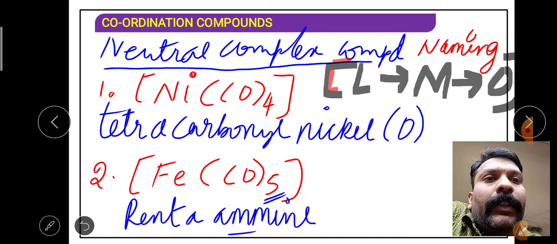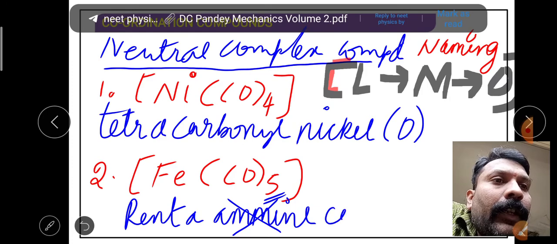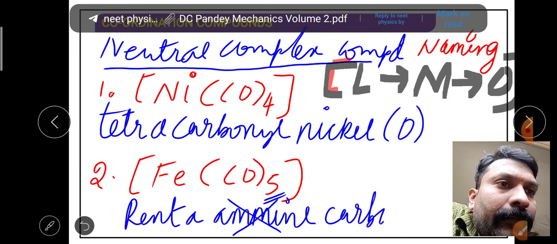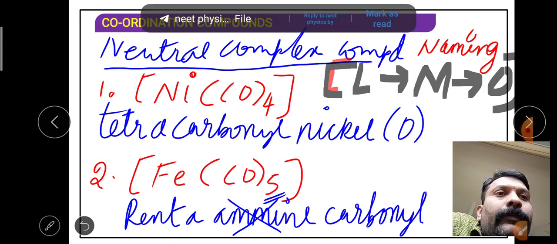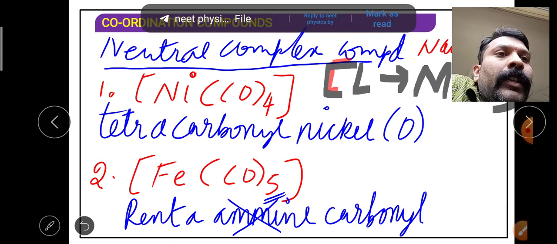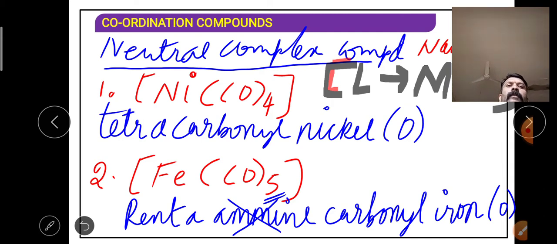It is not an amine. It is given as carbonyl. Pentacarbonyliron(0) is the name of this compound.